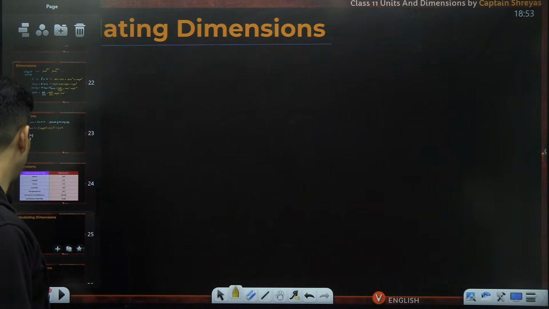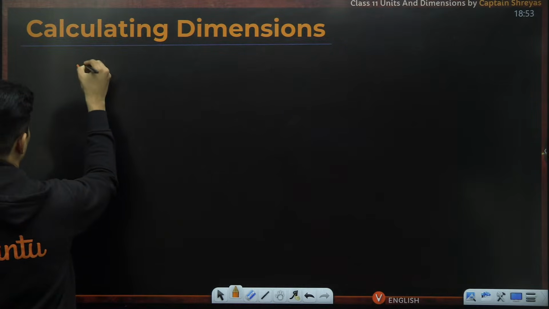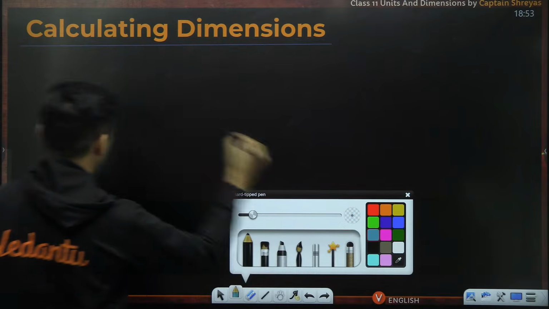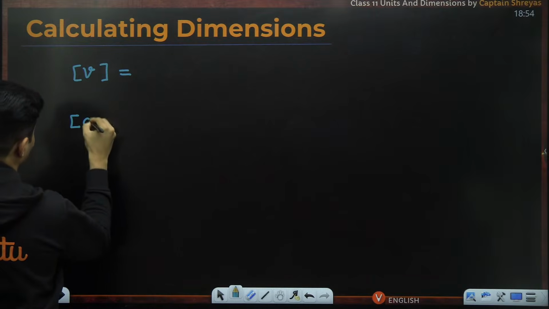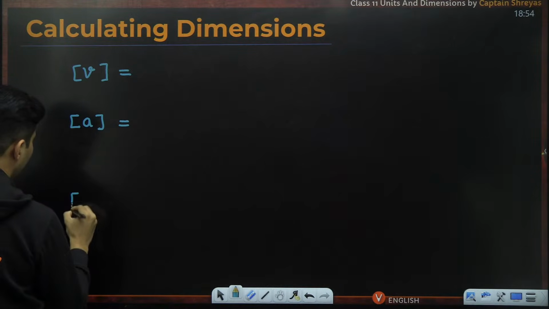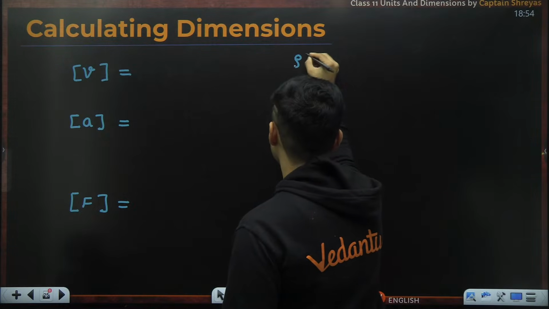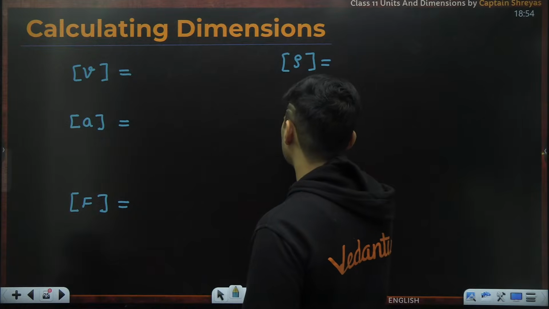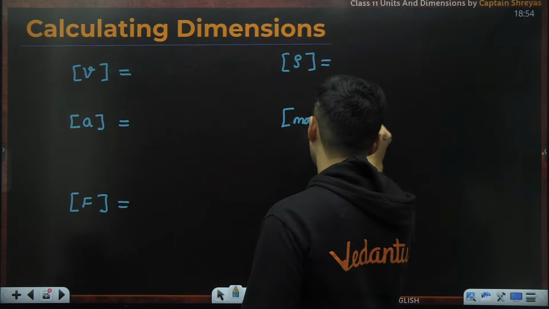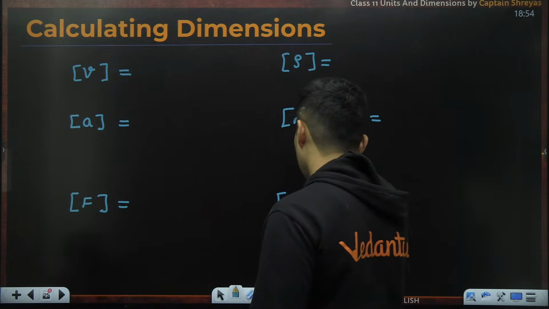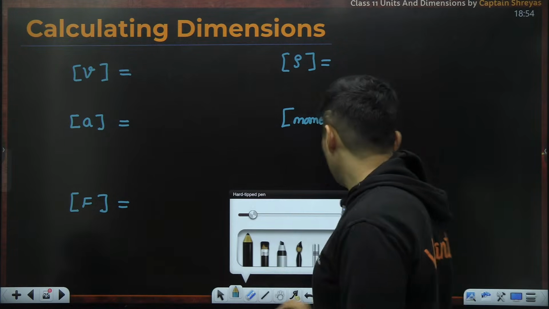Okay, so let's see how do we calculate dimensions? How do we calculate dimensions of more physical quantities? Let's do this. If it is velocity, how do we calculate the dimension of velocity? Let's say it is acceleration. How do we calculate it? Let's say it is force. How do we calculate the dimension of it? Let's say it is density. How do we calculate? Let's say it is momentum. How do we calculate it? Okay. Sir, what about work, sir? Work. What about work? Okay, how do we calculate it? How do we calculate all these dimensional formulas?